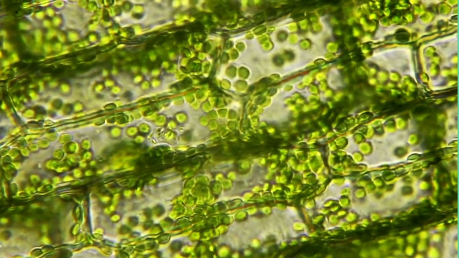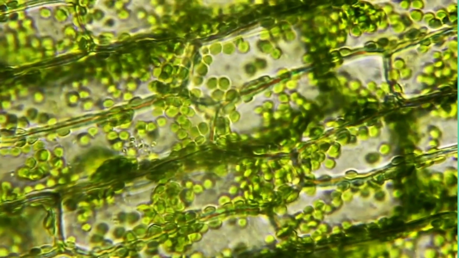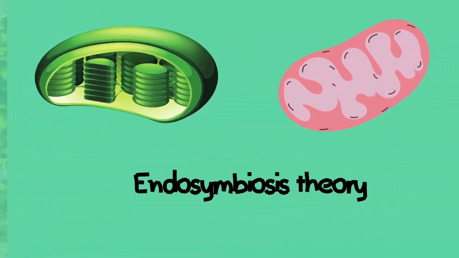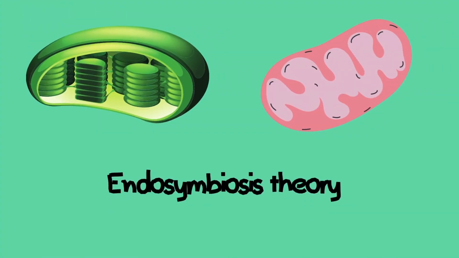Chloroplasts also have their own independent DNA, so chloroplasts and mitochondria have proposed an endosymbiosis theory, which means that they are actually independent organisms that entered a eukaryotic cell many years ago and formed a symbiotic relationship with the eukaryotic cell. However, these involve evolution theory, which we will not go into detail in this video.